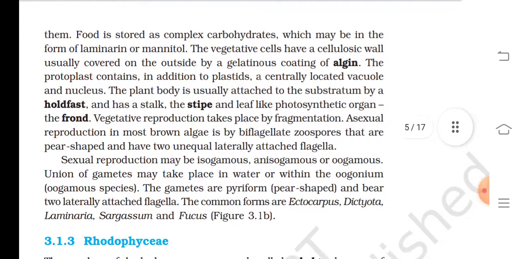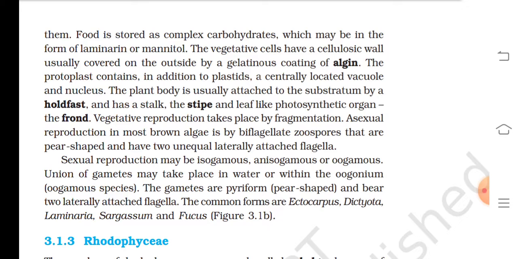Food is stored as complex carbohydrate, which may be in the form of laminarin or mannitol. The vegetative cells have a cellulosic wall usually covered on the outside by a gelatinous coating of algin. The protoplast contains, in addition to plastids, a centrally located vacuole and nucleus. The plant body is usually attached to the substratum by a holdfast, and has a stalk, the stipe, and the leaf-like photosynthetic organ, the frond.